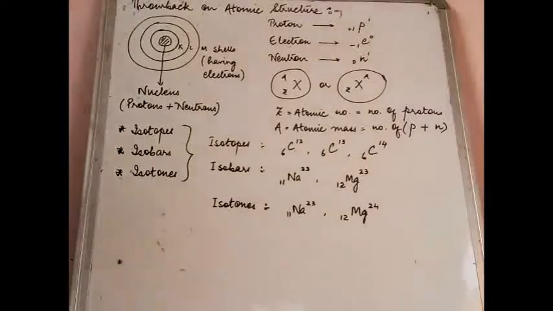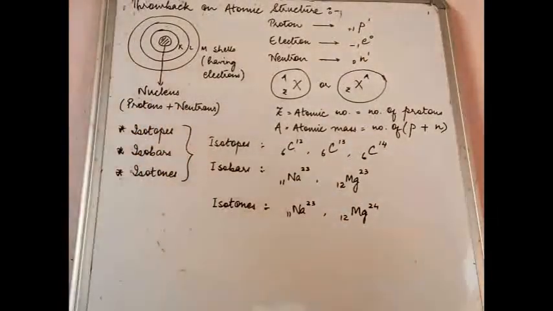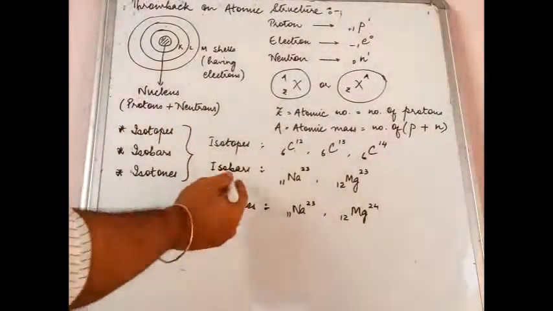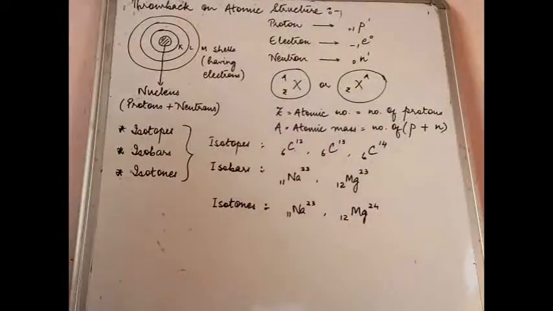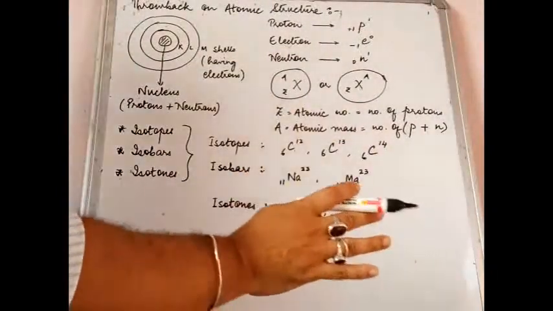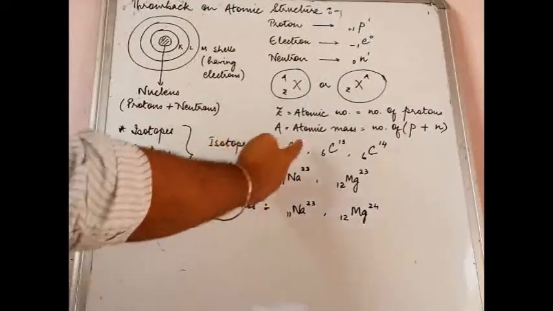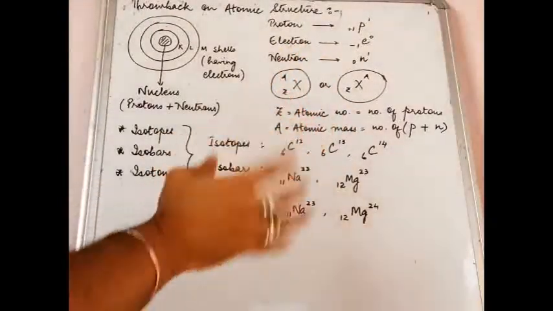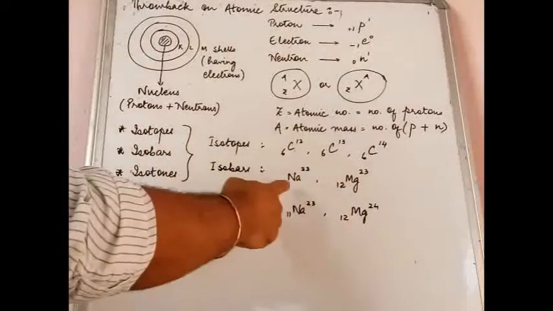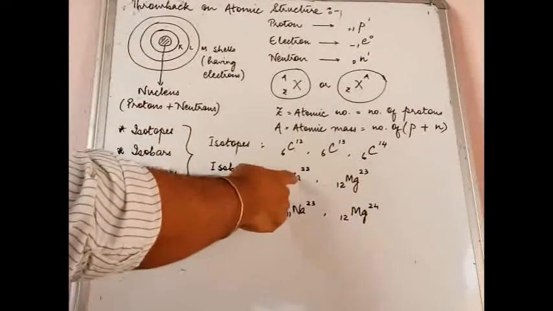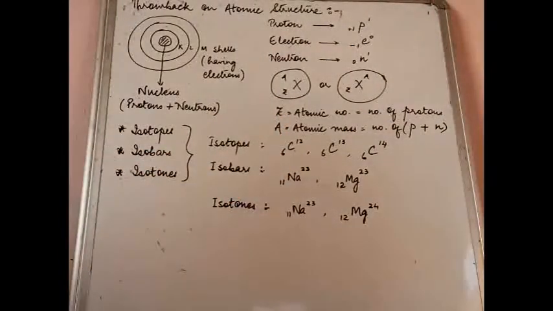Now let us move on to the next one after isotopes. Next you have isobars. The easiest thing is to understand with the help of examples. We understood isotopes with the help of carbon as the element. Now we have isobars. Have a look here: 11Na23, so obviously a sodium atom.